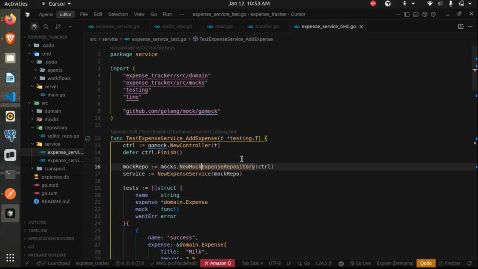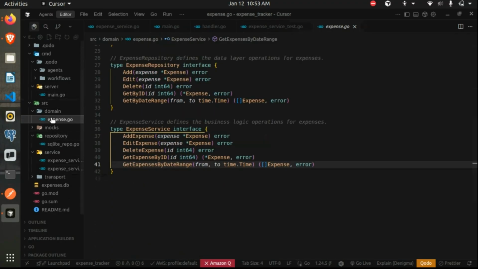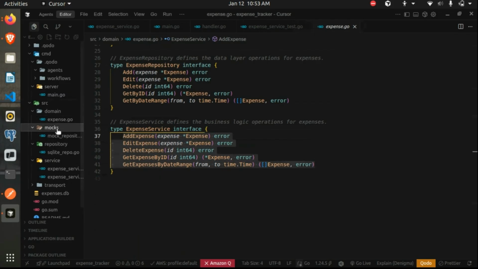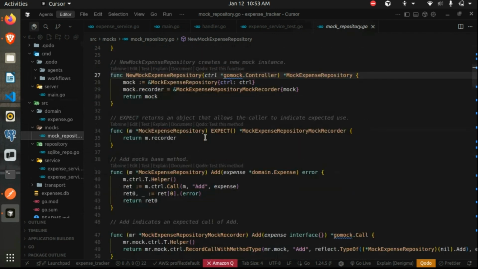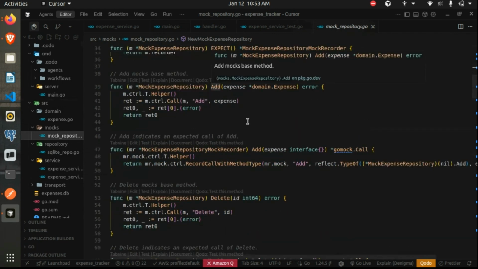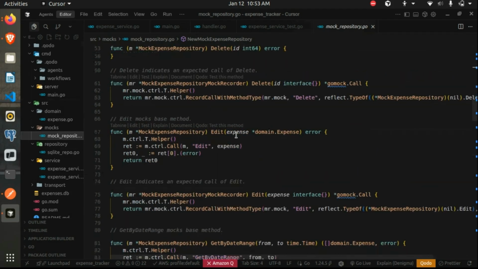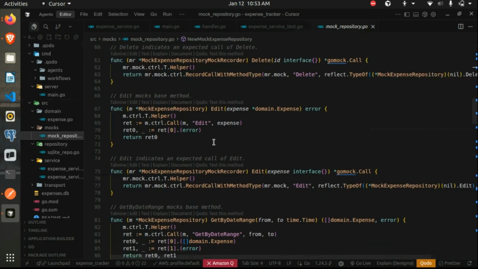Let's say I have mentioned that you have to look at the expense service interface and create mocks for all these methods. And we declare the package or directory where we want our mocks to be generated. If you see here, it implements all those methods, the add, delete, edit. This is auto-generated code, so we don't need to look at this, but just refer to this.